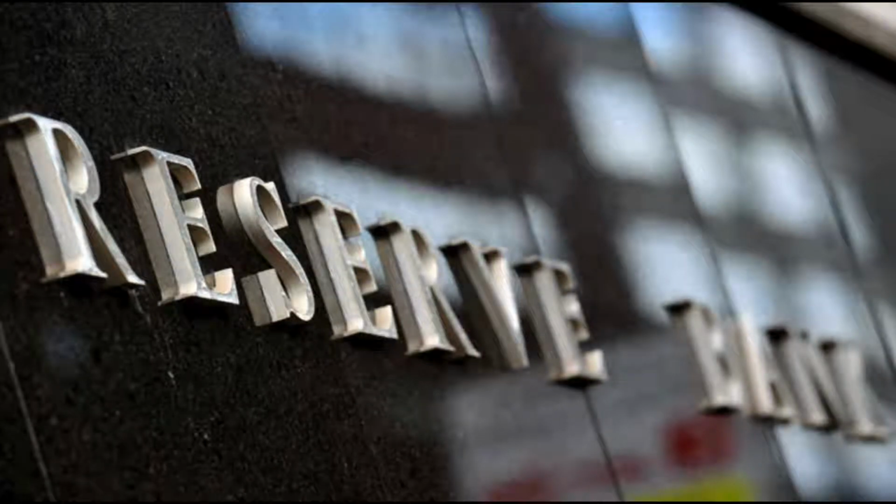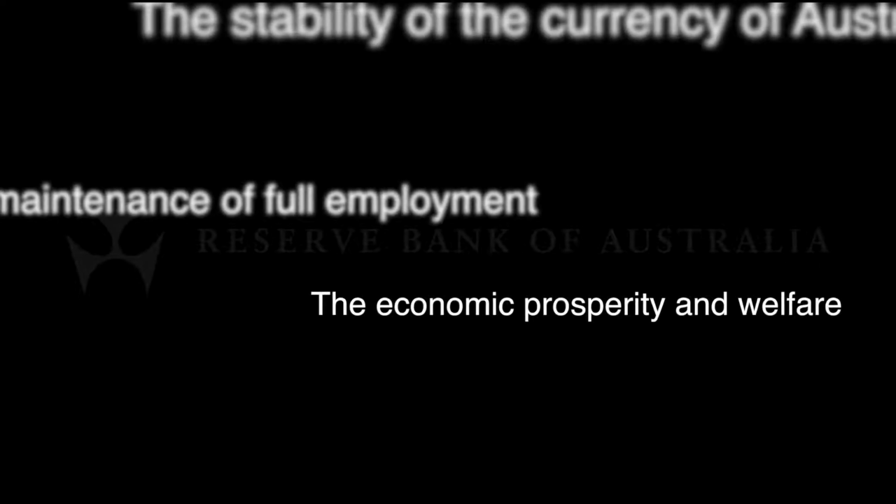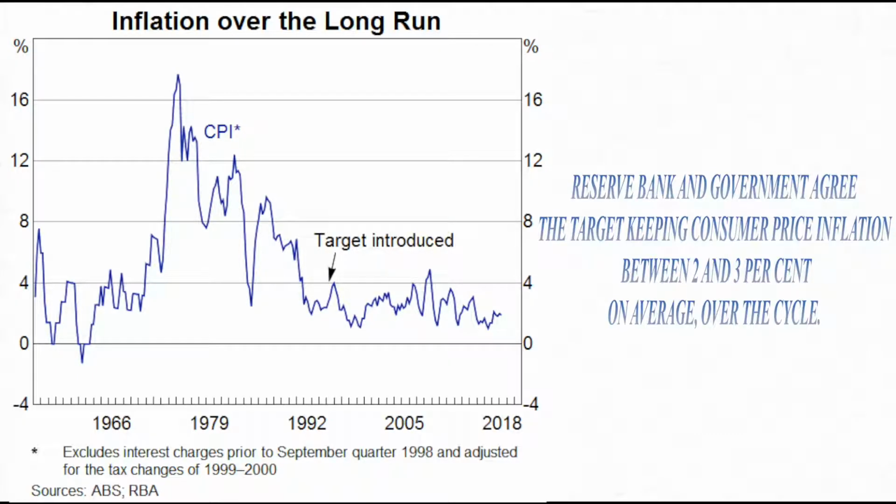The main objectives of the RBA are to achieve stability of the currency, maintenance of full employment, and the economic prosperity and welfare of the people of Australia. In pursuing the goal of medium-term price stability, both we, the Reserve Bank, and the government agree on the target of keeping consumer price inflation between 2 and 3% on average over the cycle.